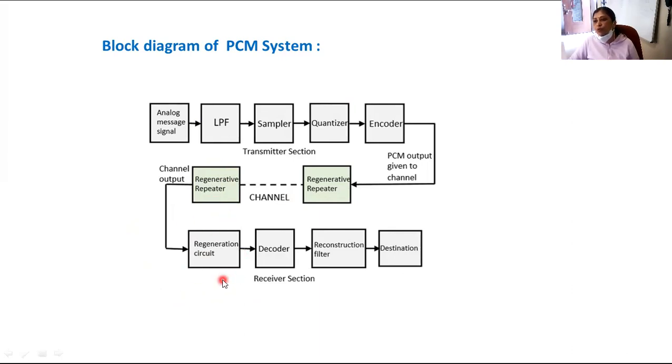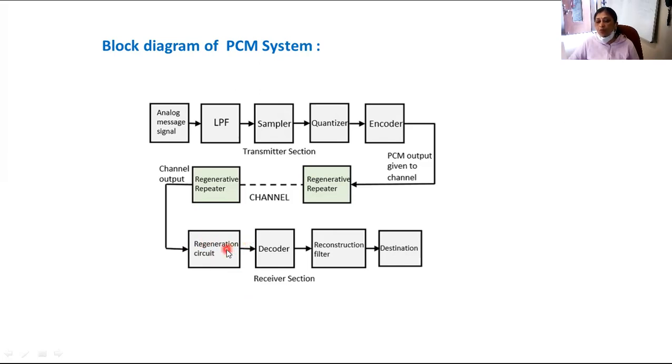It will receive the signal, which may be a decayed information signal. That decayed information signal is regenerated by the regeneration circuit. It will recover the actual information and convert it into a proper voltage. So this is the function of the regeneration circuit.